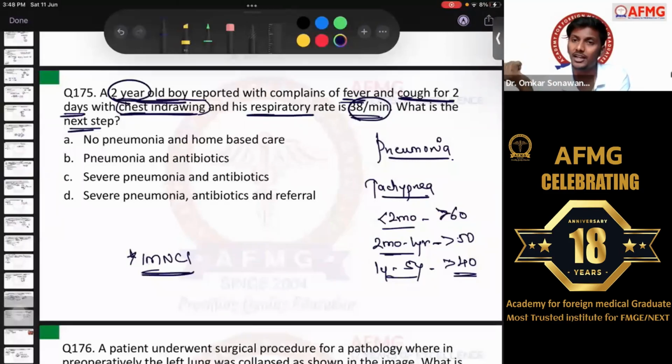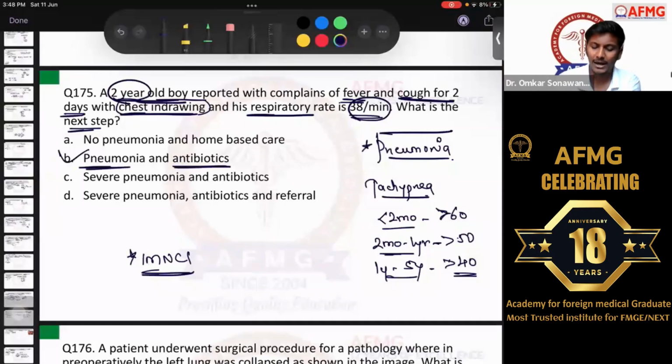but not just based on chest indrawing. If there is only chest indrawing, I will go with pneumonia as the choice, guys. Most of the faculties you can ask, like PSM faculties, according to IMNCI, according to recent ones, they diagnose it as pneumonia. And here the patient is having pneumonia, so option B, pneumonia and antibiotics would have been the option. It is not severe pneumonia every time in children, okay? They will not give severe pneumonia or very severe disease in every question, right?